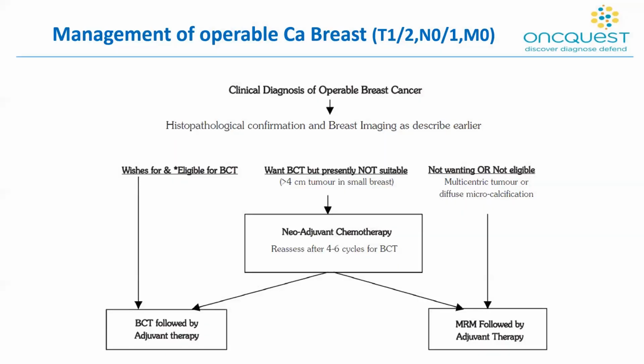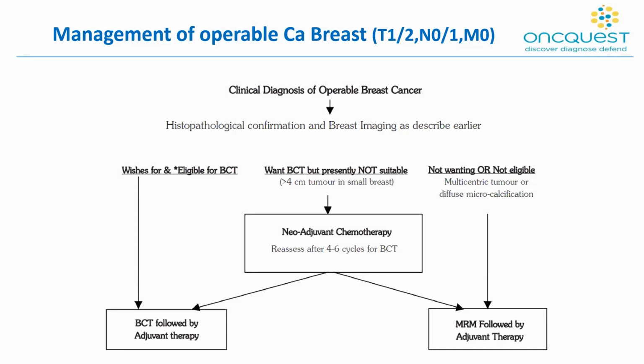Now, coming on to the conventional management of operable breast cancer, which would be less than 5 centimeters with 1 to 3 positive lymph nodes or negative nodes. Once the diagnosis of operable breast cancer is made, the second step would be histopathological confirmation and breast imaging. Depending on the patient's wishes to preserve breast or not, the patient is taken up for breast conserving therapy or MRM. This is generally followed by adjuvant therapy in forms of radiotherapy and chemotherapy.